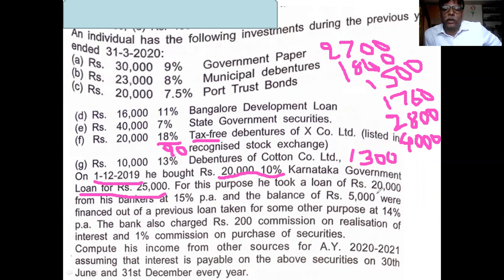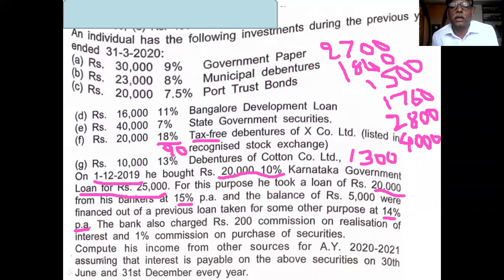For this purpose, a 20,000 loan is taken at 15% per annum. And a 5,000 rupee loan, financed out of a previous loan taken for some other purpose, is at 14% per annum. You see the paragraph very carefully.